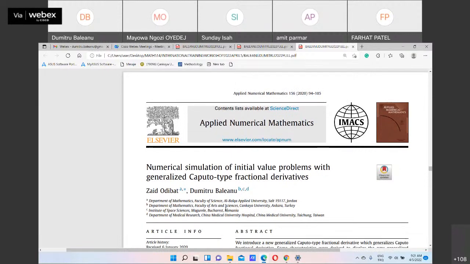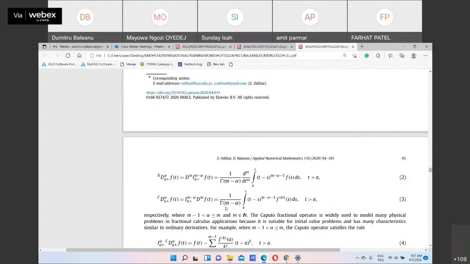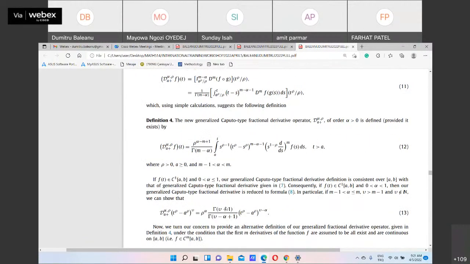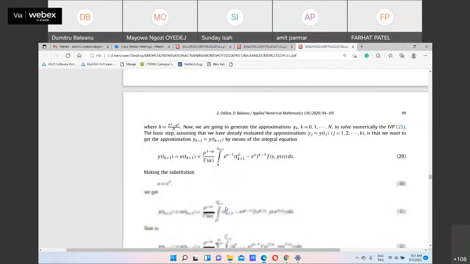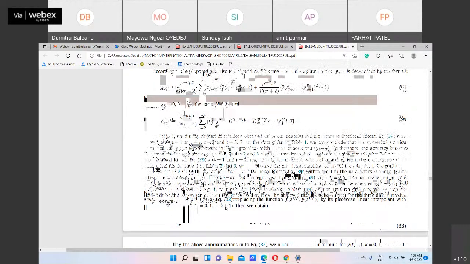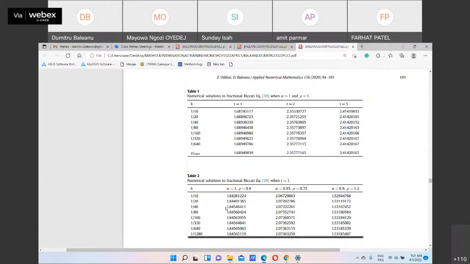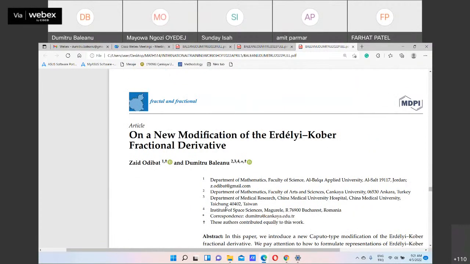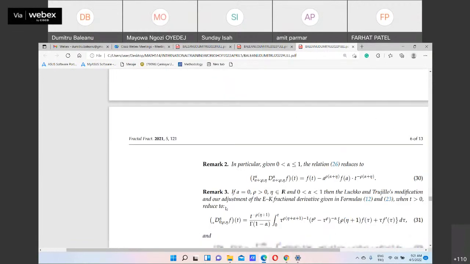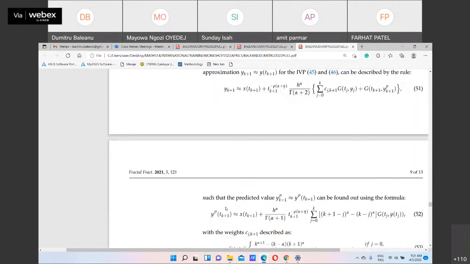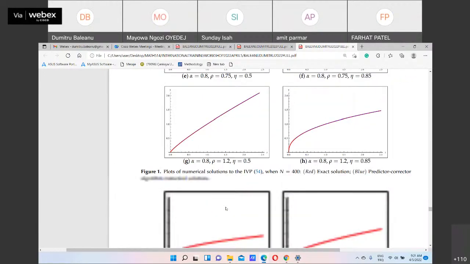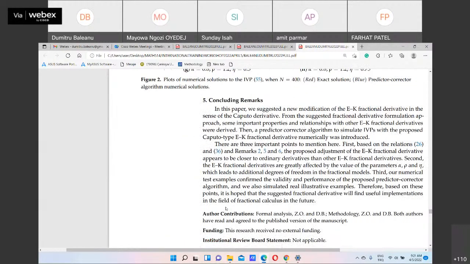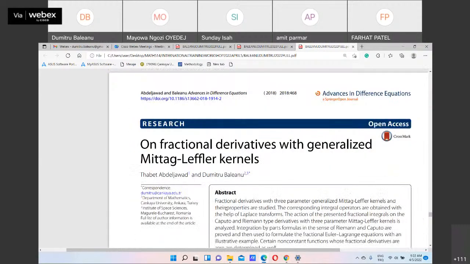Here, I want to do this vector simulation for the Caputo derivative after I talk about the Mittag-Leffler kernel with three parameters. Let me check here. Here is only a modification. I will come back to this one. And I want to show you another paper about fractional derivatives with a generalized Mittag-Leffler kernel.